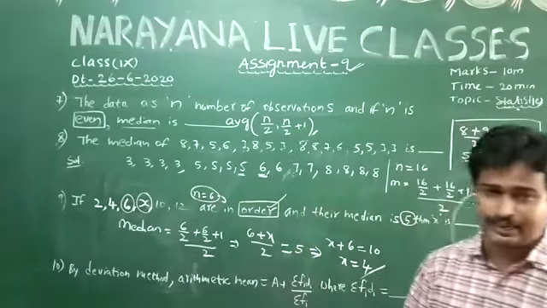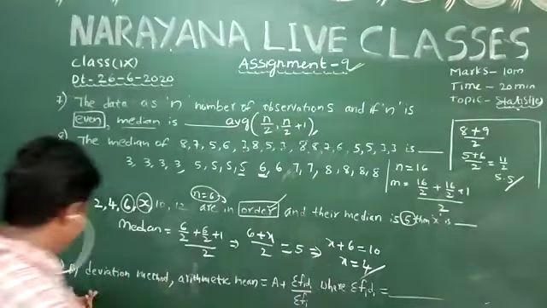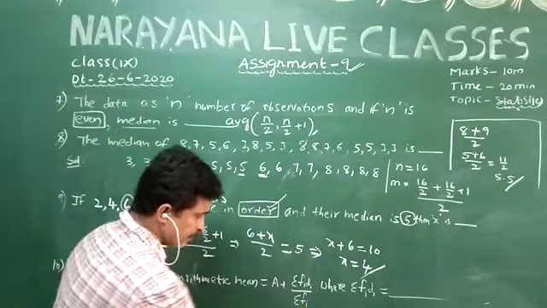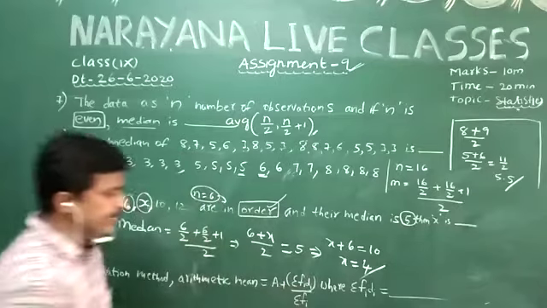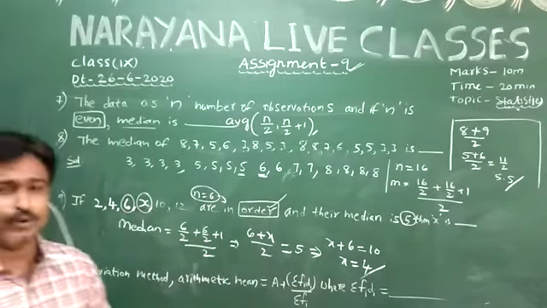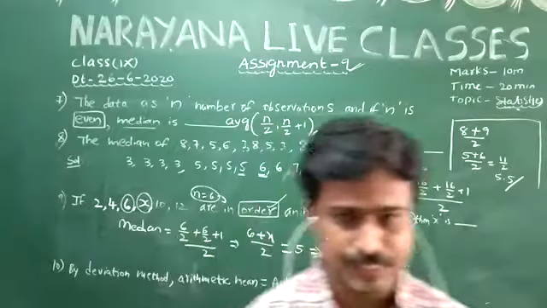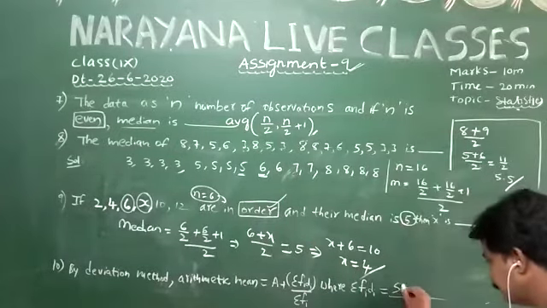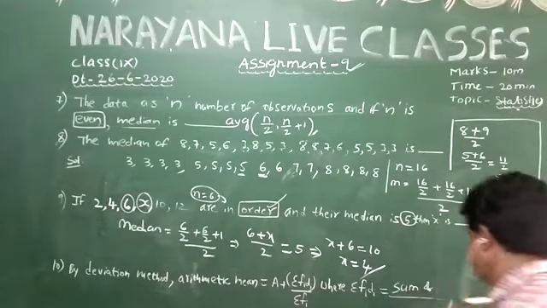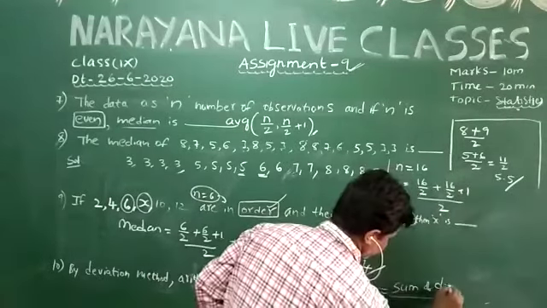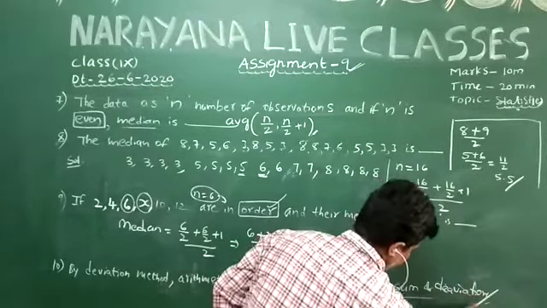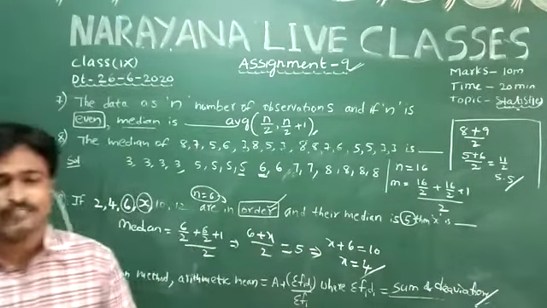Coming to question number 10. By the deviation method, arithmetic mean, where he is asking fi into di. Fi into di is called the sum of deviations.